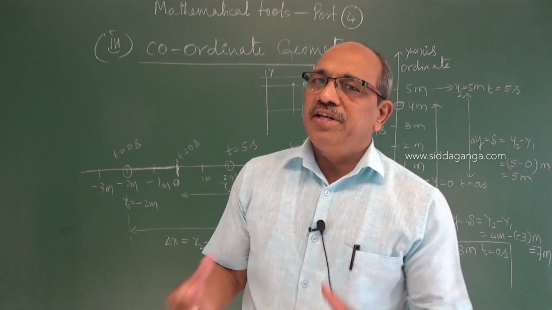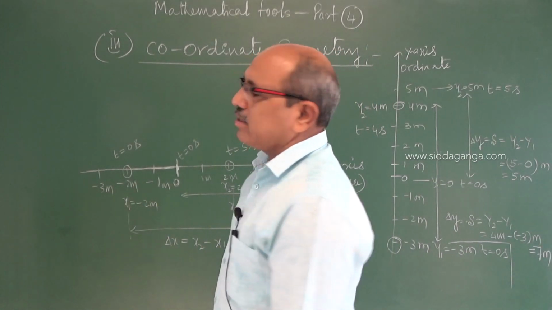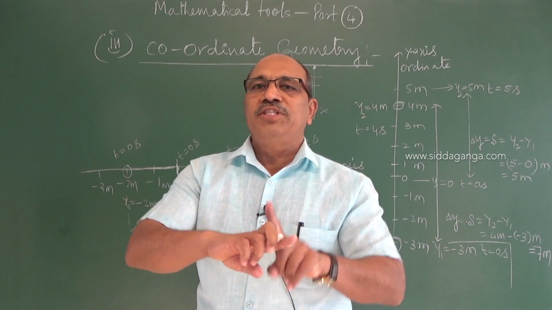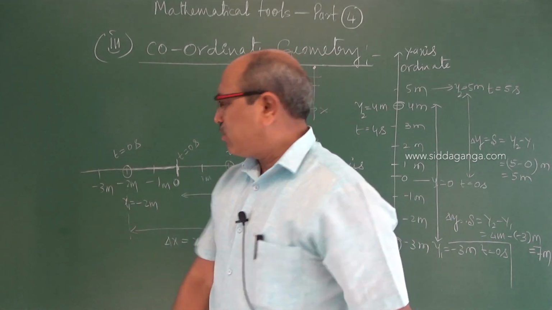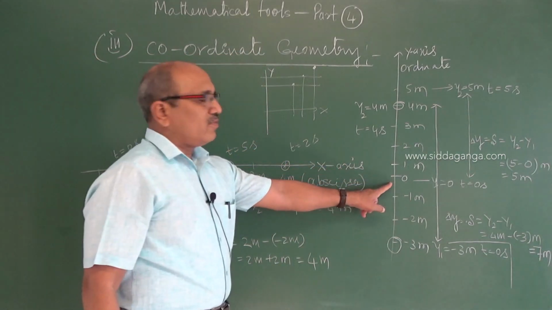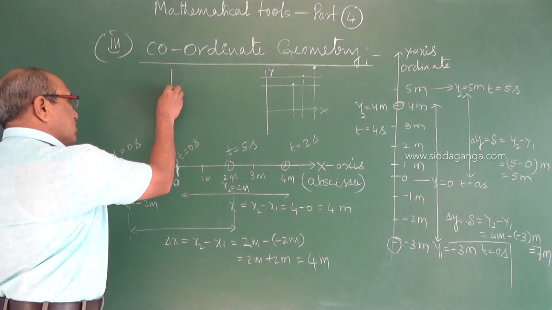We want a coordinate system here. To locate that, we have to fuse the two axes x and y with a common origin. This one also has a 0 starting point, and this also 0. I can fuse them.